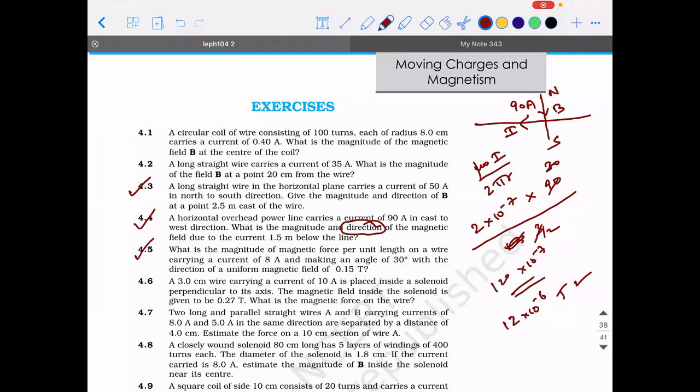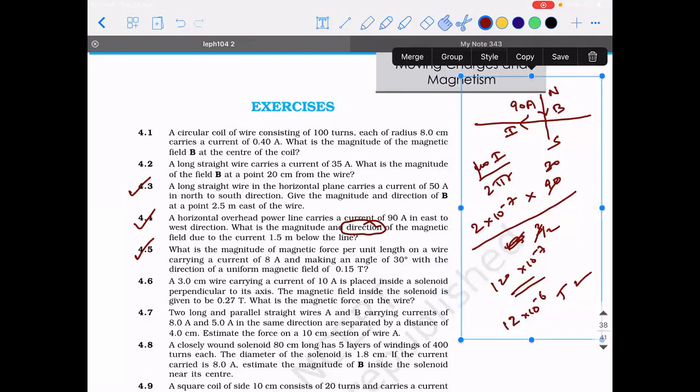Next, 4.5. What is the magnitude of the magnetic force per unit length on a wire carrying a current of 8 ampere and making an angle of 30 degrees with the direction of a uniform magnetic field of 0.15 Tesla? It is based on the concepts we discussed just now.